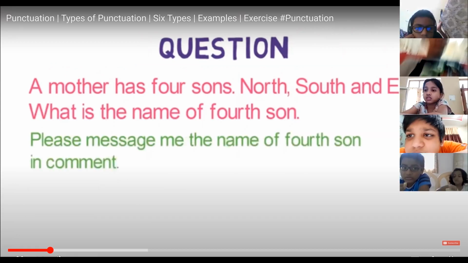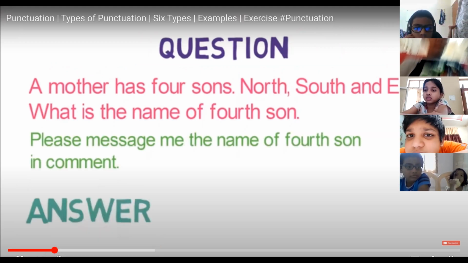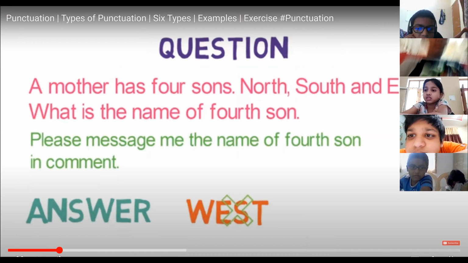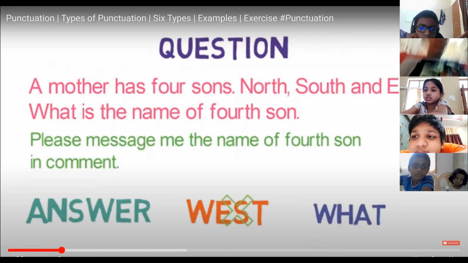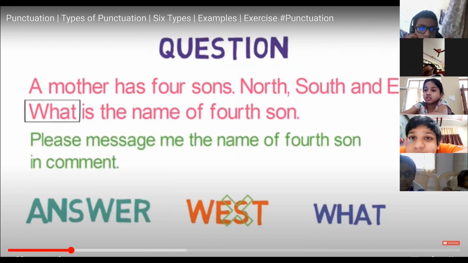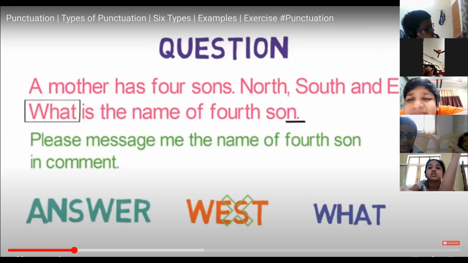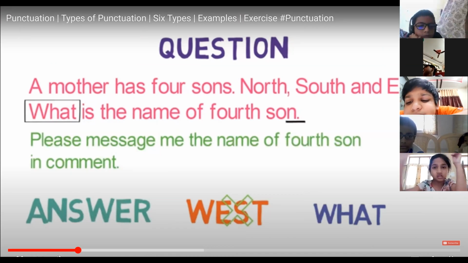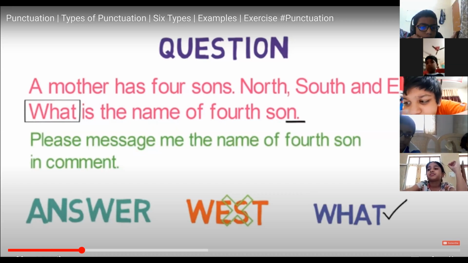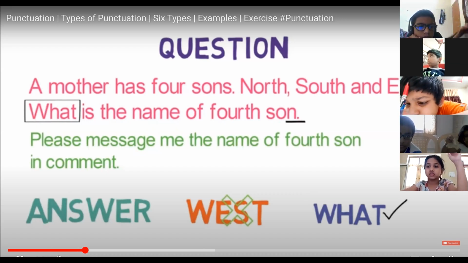If you are like me, you would have answered west as the name of the 4th son. But the correct answer is what? Now you might have been confused after hearing the answer. Let me explain why it is what. If you notice closely, there is a full stop after son. This means it is the end of the statement. So, this statement was stating what as a name. Now you might have realized the power of punctuation.